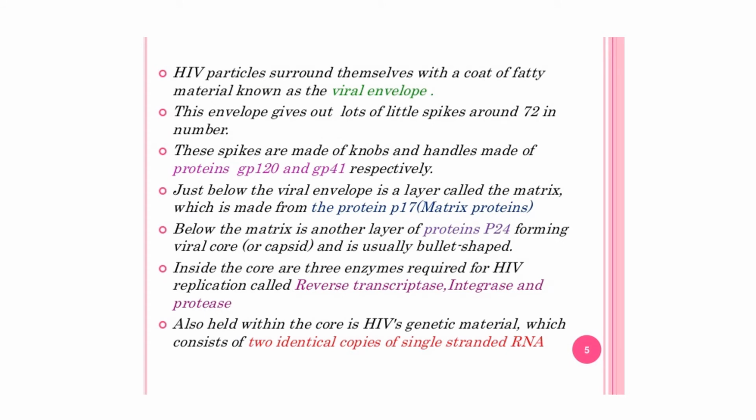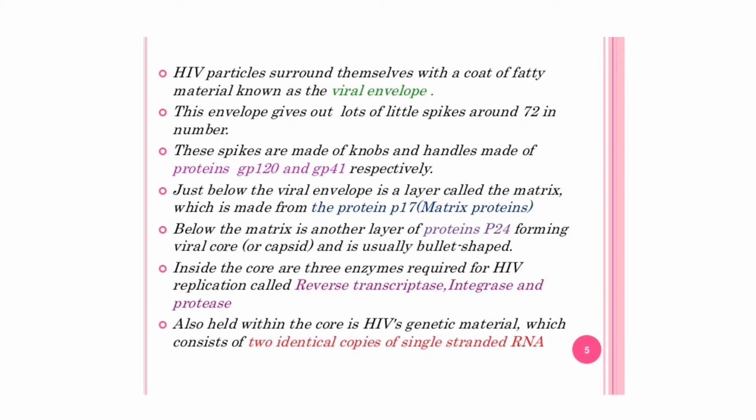The HIV particles surround themselves with a coat of fatty material known as viral envelope. This envelope gives out lots of spikes that are around 72 in number. These spikes are made up of knobs and handles made of proteins GP120 and GP41 respectively.